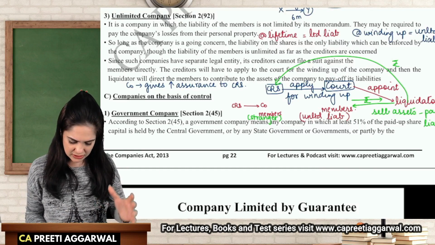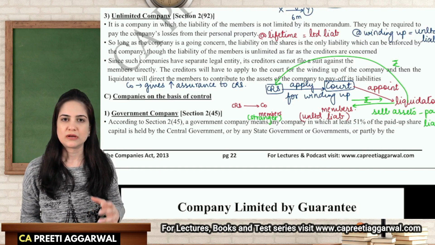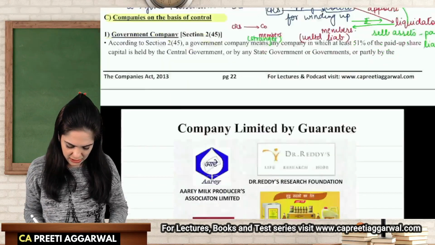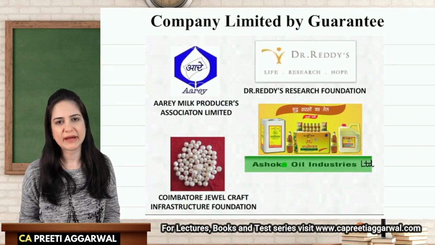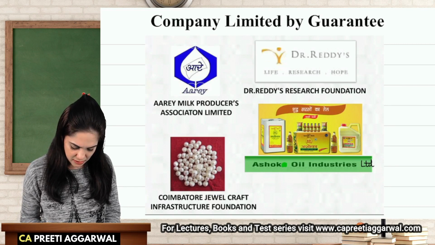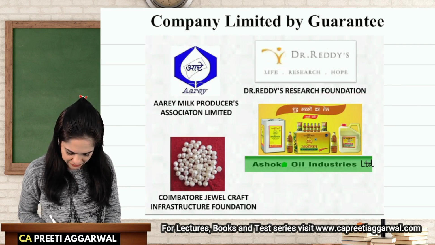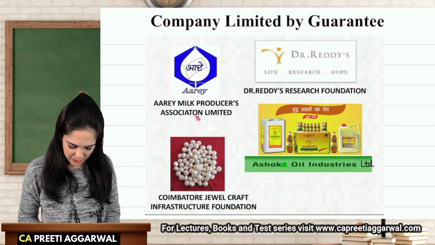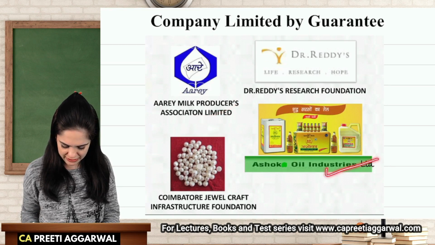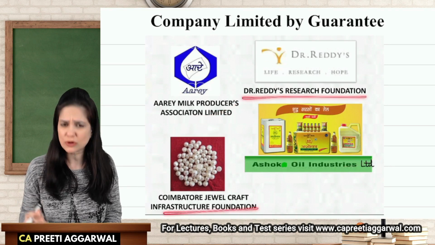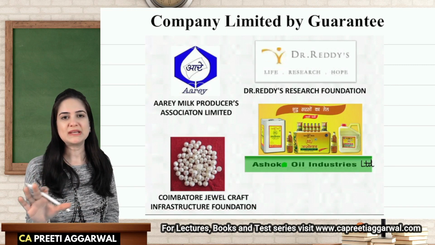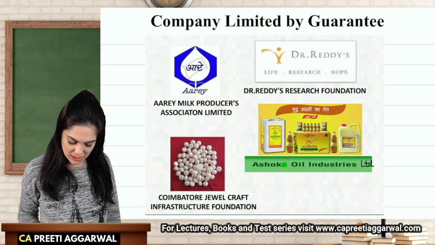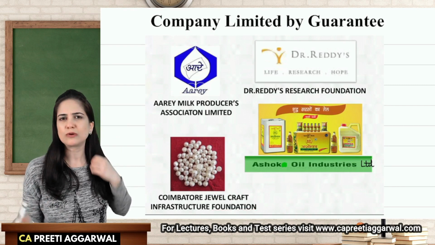So students, these were the classifications on the basis of liability. Now let us discuss companies classified on the basis of control. Before that, these are a few examples of company limited by guarantee. If you notice something, not all of them have the word limited or private limited at the end of their name. So here we have RM Milk Producers Association Limited, Ashok Oil Industries Limited, but here we have Dr. Reddy's Research Foundation. These are all Section 8 companies. Section 8 companies need not add the word limited or private limited at the end of the name. It is one of the privileges given to Section 8 company. So their name will end with the word foundation, federation, council, etc.